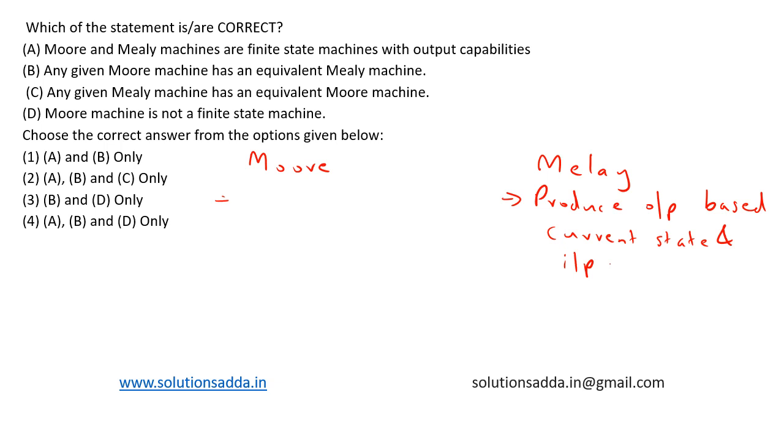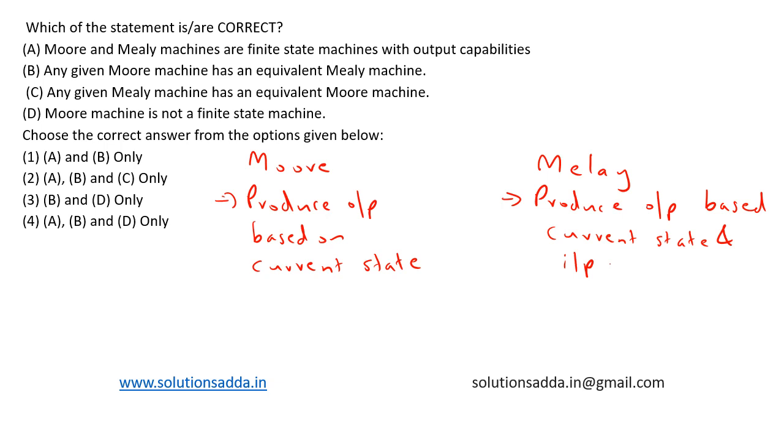And what is a Moore machine? A Moore machine is a machine which produces output based on current state. Based on current state. This is the basic definition of a Mealy machine and a Moore machine.